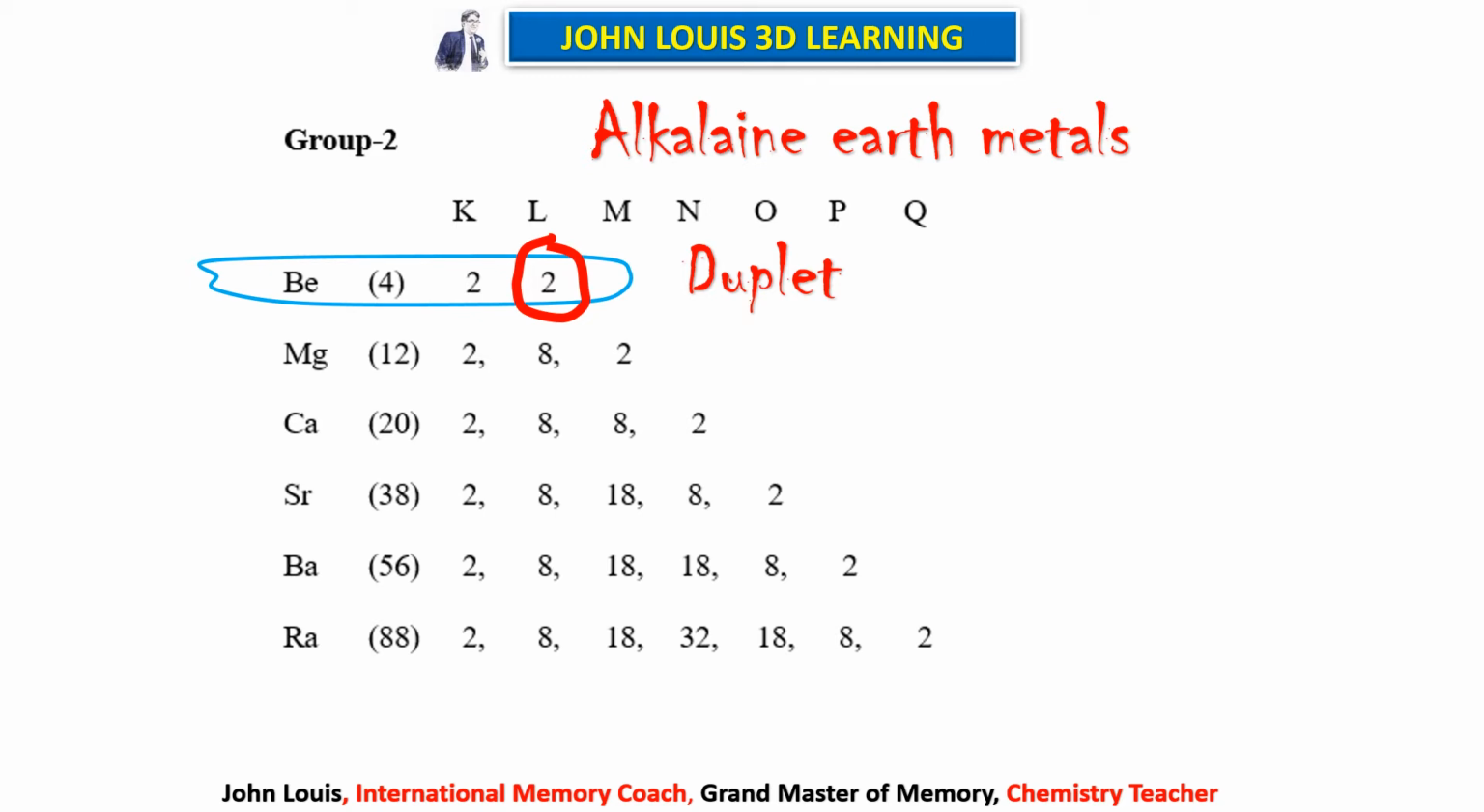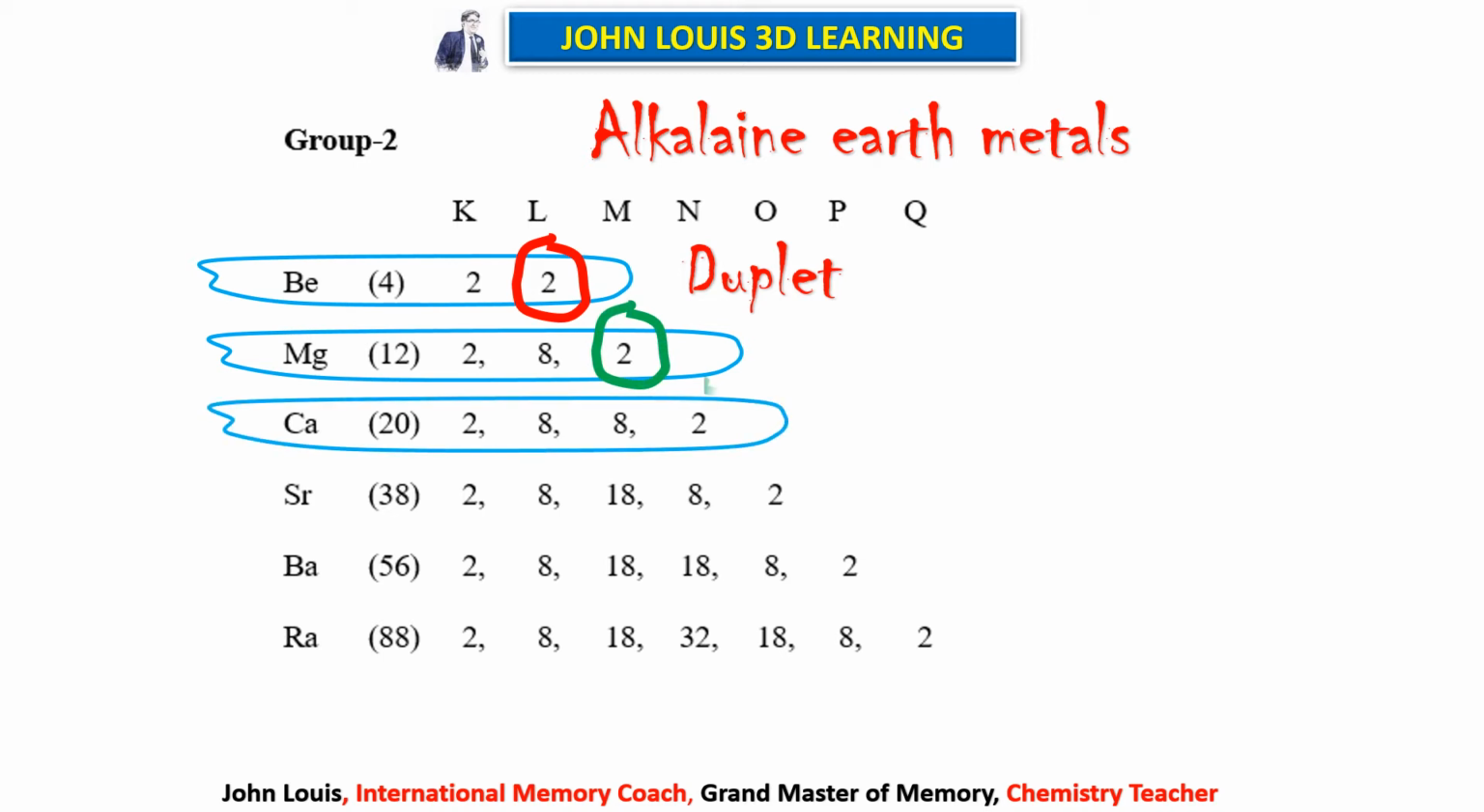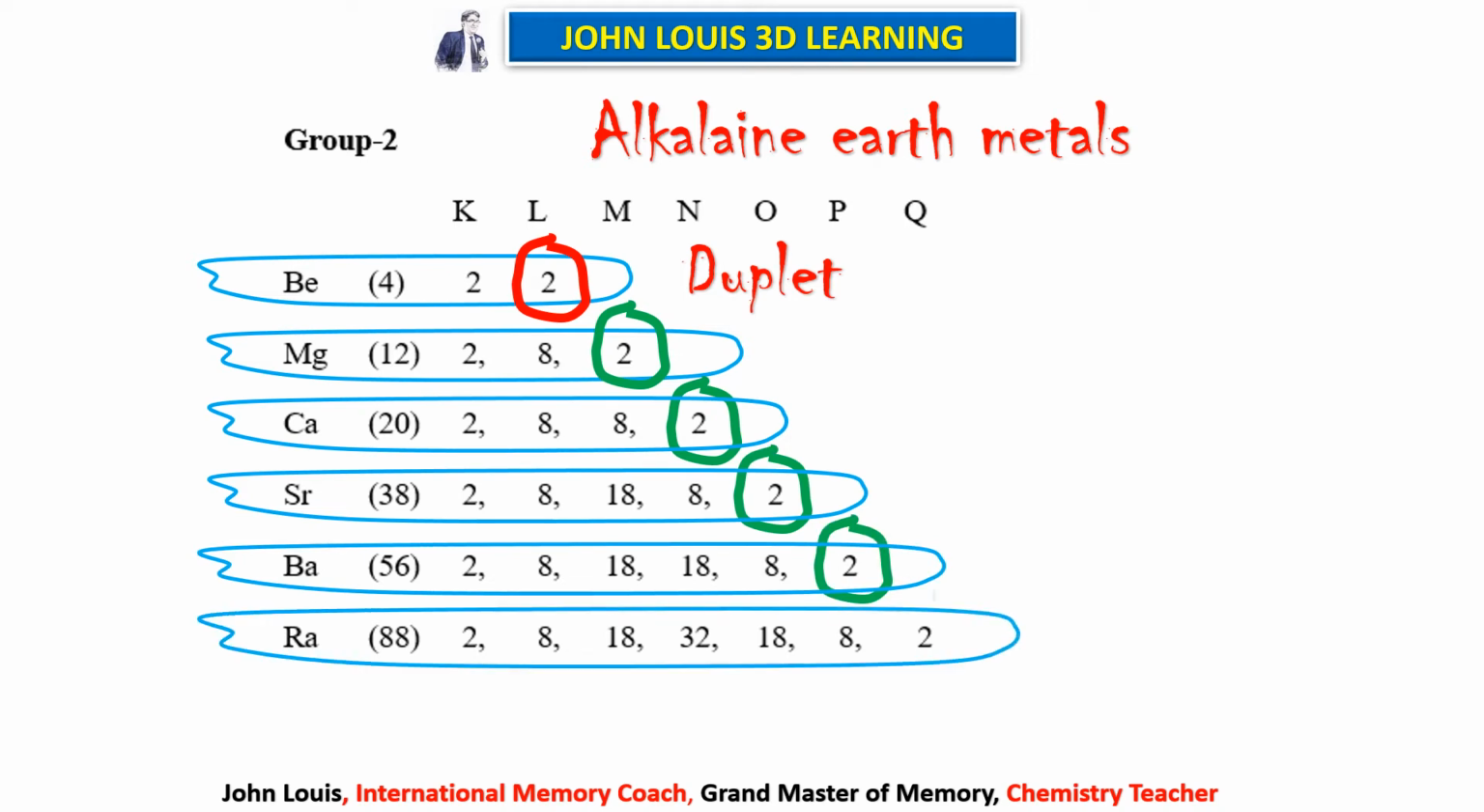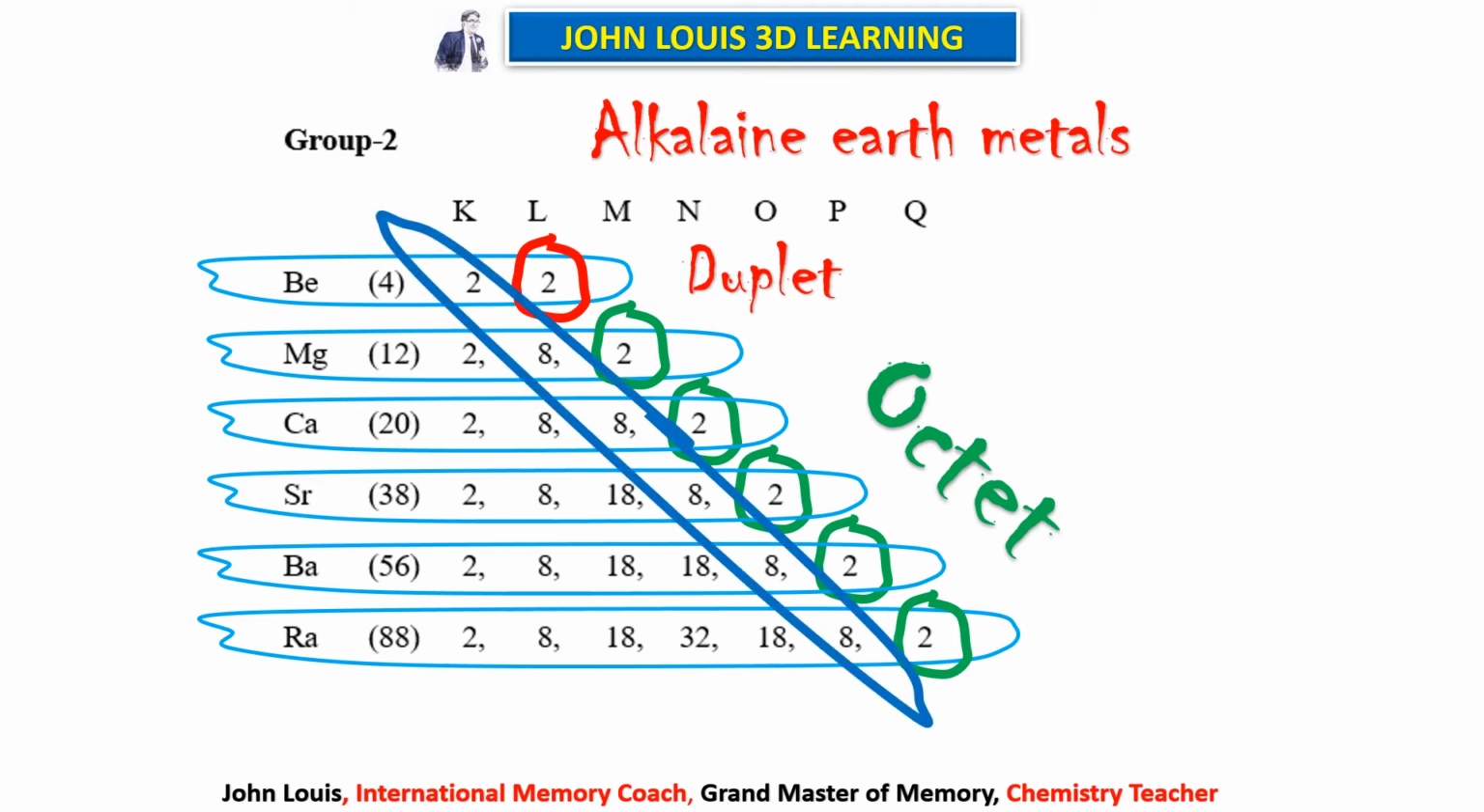If you take all the other elements, see, magnesium also has 2 electrons in the outermost orbit, and calcium also has 2 electrons in the outermost orbit. You take strontium, that also has 2 electrons in the outermost orbit. Barium, 2 electrons, and radon, that also has 2 electrons. See, all these elements have 2 electrons in the outermost orbit. But what about the penultimate shell? Penultimate means last but 1, I told you. If you remove the last orbit, which has 2 electrons, then what will you get? You will get the stable octet and duplet structure in the penultimate orbit.